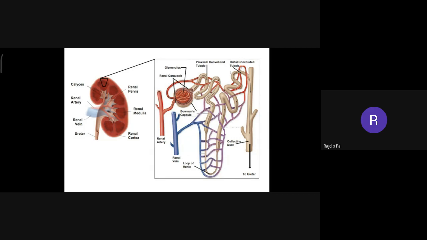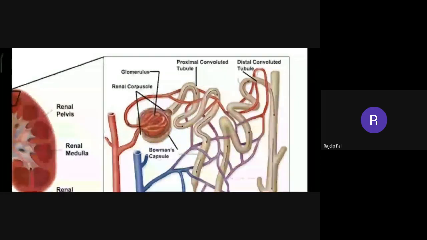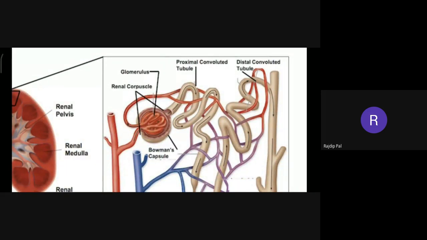So you can see here what one nephron contains. It contains Bowman's capsule. Here you can see a rounded or cup shape, not totally rounded, it is cup shaped.